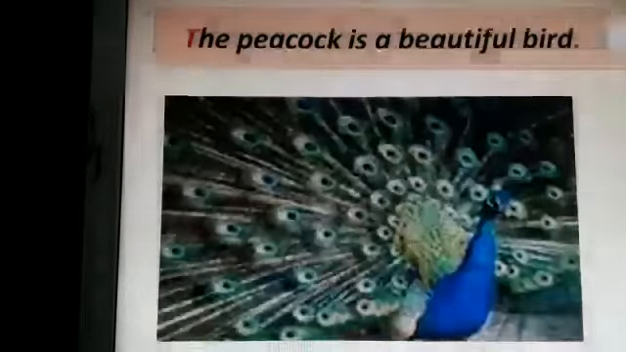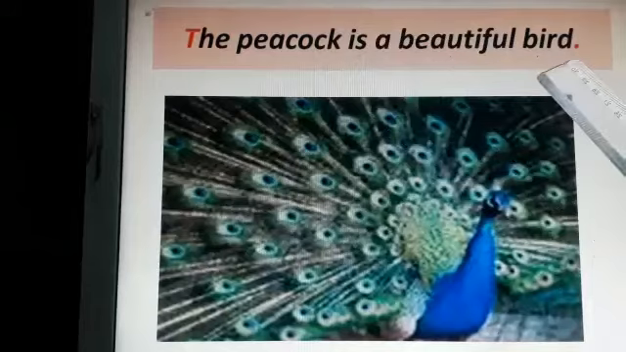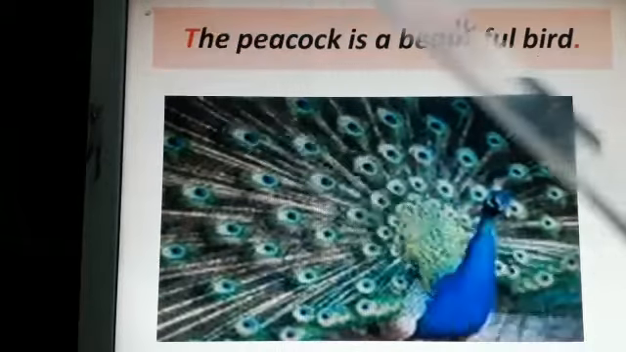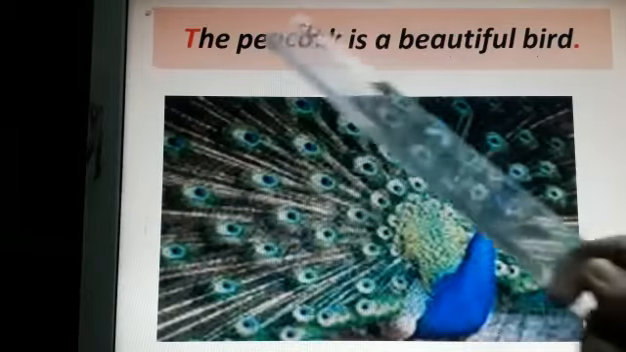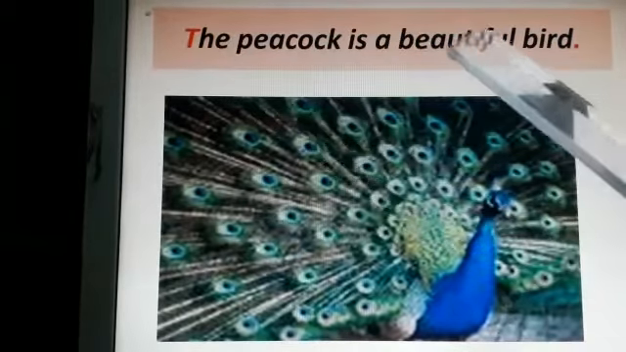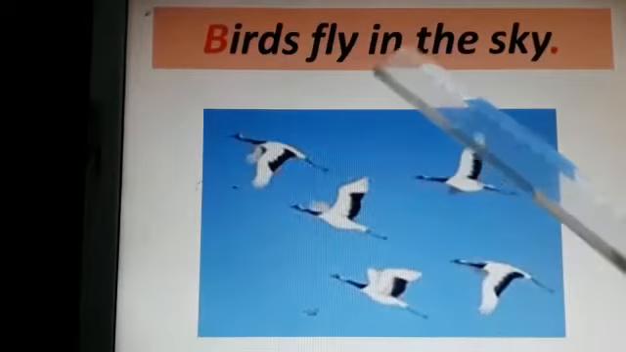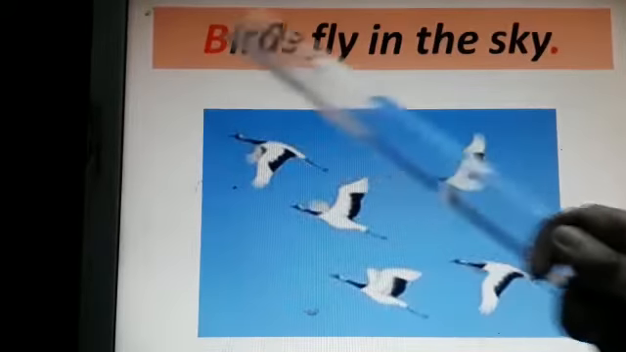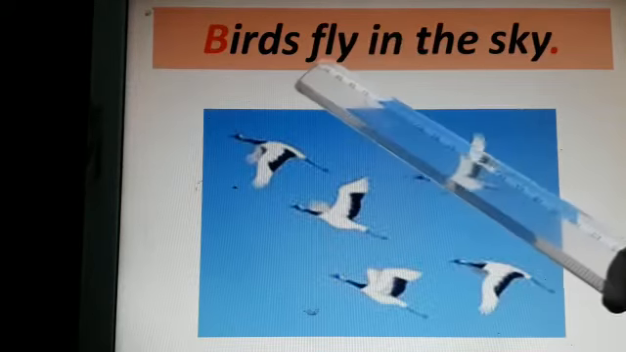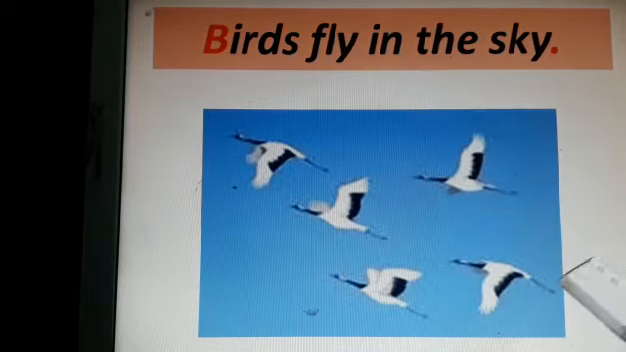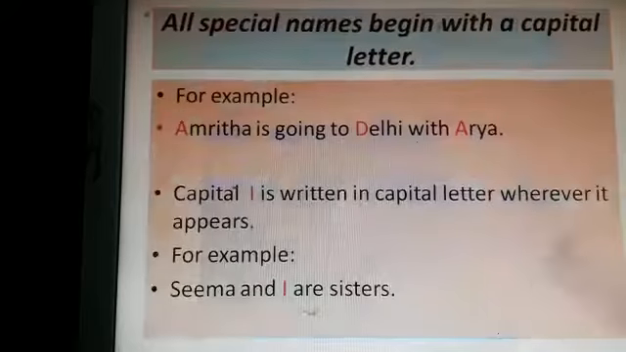Now while writing a sentence, we begin with a capital letter and end with a full stop. For example, the peacock is a beautiful bird. So we begin the sentence with a capital letter and end with a full stop and it makes a complete sense. So when the sentence makes a complete sense, then it is a sentence. Divya is reading a book. So a sentence begins with a capital letter and ends with a full stop and makes a complete sense. So it is a sentence. Birds fly in the sky. We begin the sentence with a capital letter and end with a full stop, and this sentence is also having a complete sense or a complete thought. So it is a sentence.